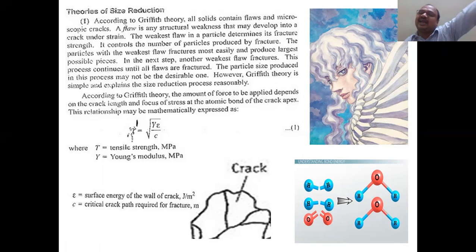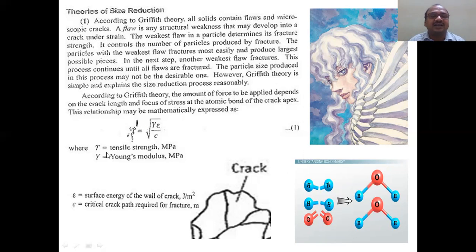If you want a big crack length, you have to produce high energy. And focus on the stress at atomic bond level. These 2 images you have to keep in mind whenever there is Griffith: one is the new crack length produced, and the other is the atomic bond stress.